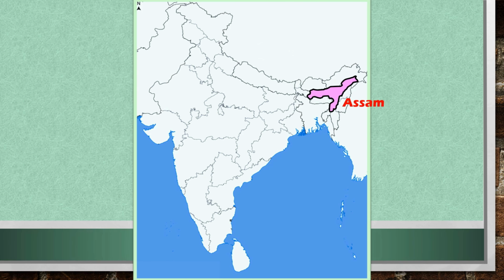This is Assam. Dispur is the capital city of Assam. This is Meghalaya. Shillong is the capital city of Meghalaya.